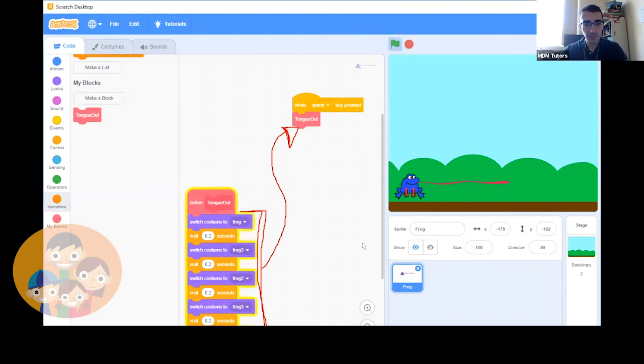Again, things we learned today. We learned about the wait block, we learned about the repeat block, and we learned about functions. We also learned about walk cycles. We learned how to make a walk cycle, which means changing the sprite from one to the other, to one to the other, to one to the other, really quickly so it looks like something is moving. And we also learned how to repeat in a cycle over and over.